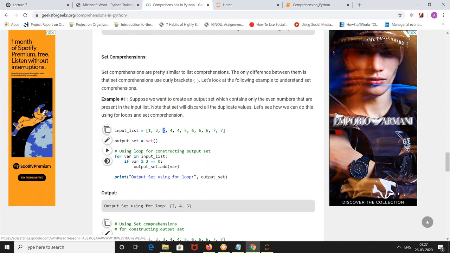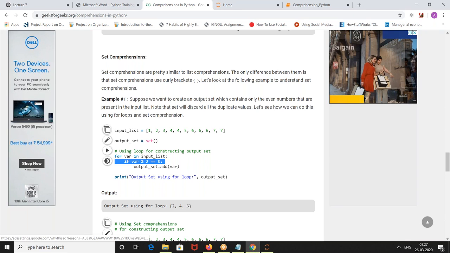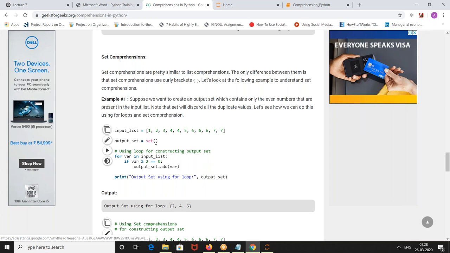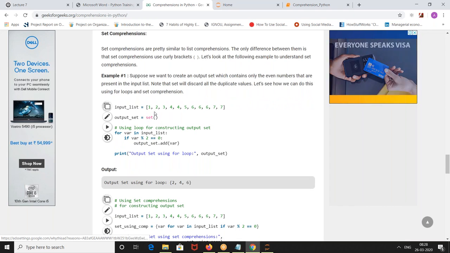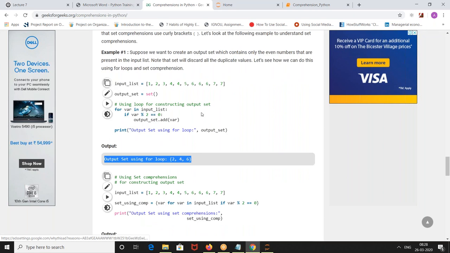Input list is equal to a list with all the elements that you are defining. Output set, you are defining an empty set. For var in input list, if var percentile 2 is equal to 0, that means it is an even number. You are appending the element to this set. So what will happen? Even though 4 will go into the set 2 times, it will return only 1 time, because it's a set. A set always returns unique elements, no duplicates.